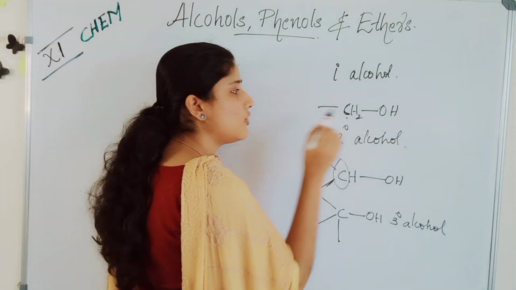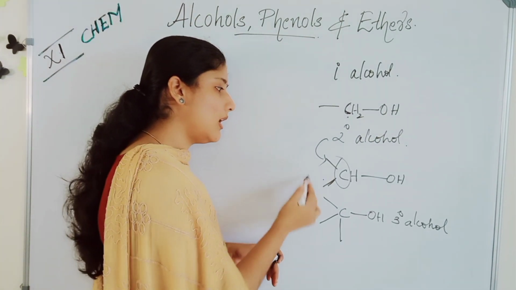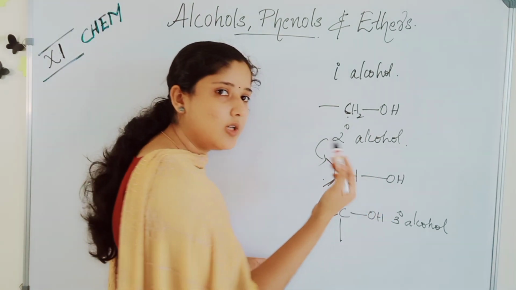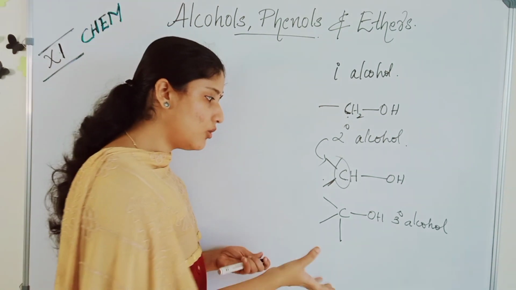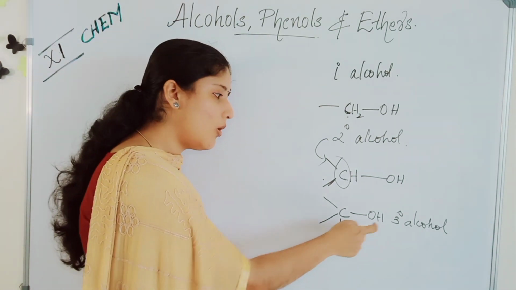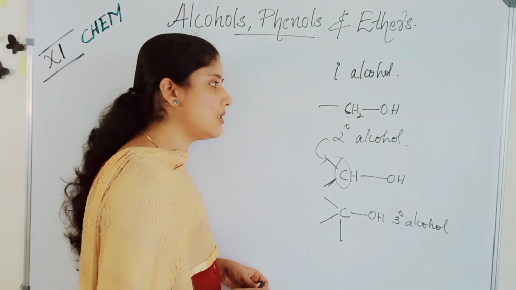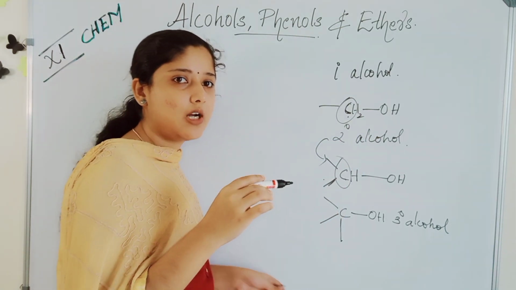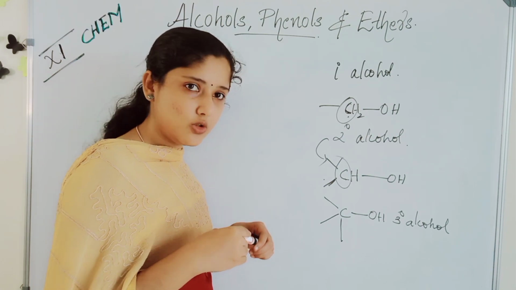When OH is attached to a primary carbon, we call it a primary alcohol. When two alkyl groups are attached to the carbon, this is a secondary carbon, and when OH is attached to that, it is called a secondary alcohol. And when three alkyl groups or any groups are attached to a carbon with an OH, it is called a tertiary alcohol. This classification is based on the carbon. The other classification that we studied is based on the number of alcohol groups, or the number of OH groups.